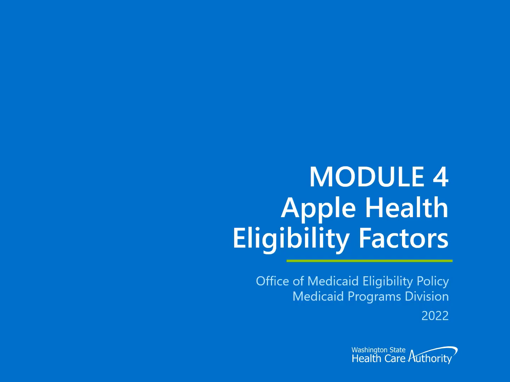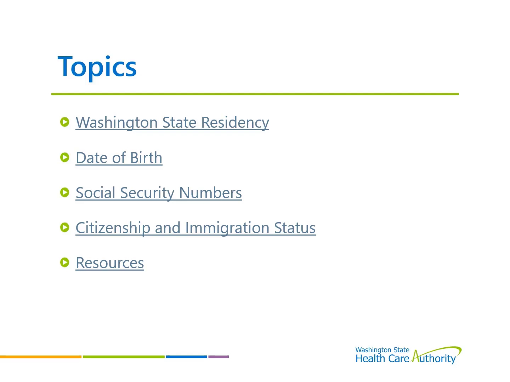Welcome to Module 4, Apple Health Eligibility Factors. This presentation will cover the following topics: Washington State residency, date of birth, Social Security numbers, citizenship and immigration status, and resources.